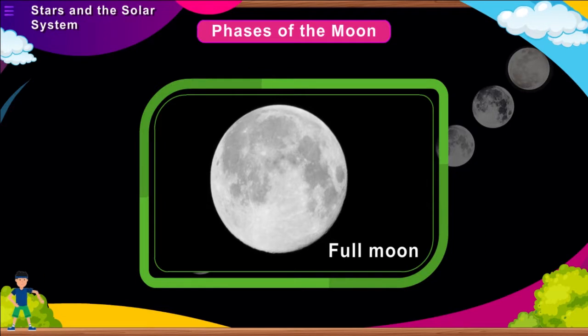Full moon. When rays of the sun fall directly on the moon, it is seen as a flat disk. This is called full moon. It occurs within about 15 days from the new moon day. Full moon day is called Purnima.